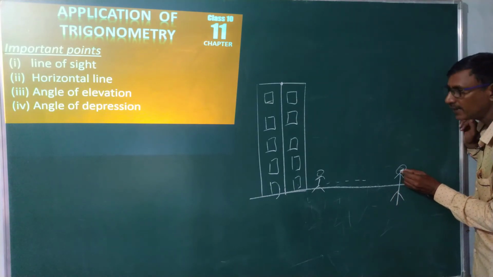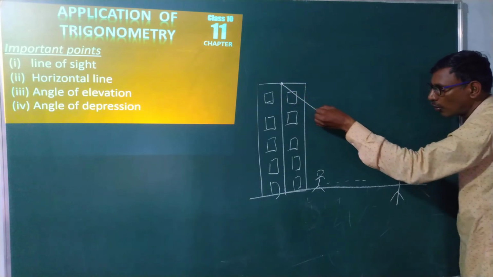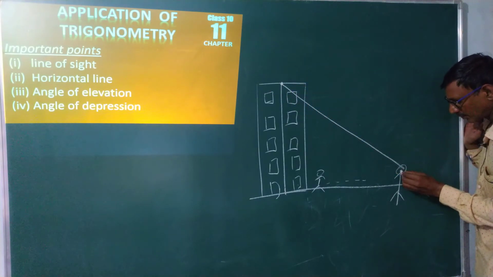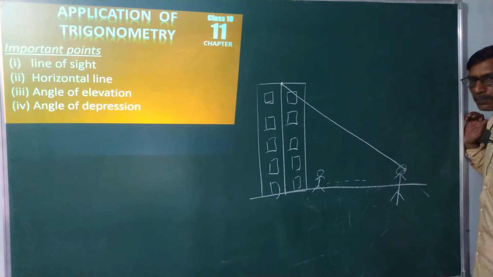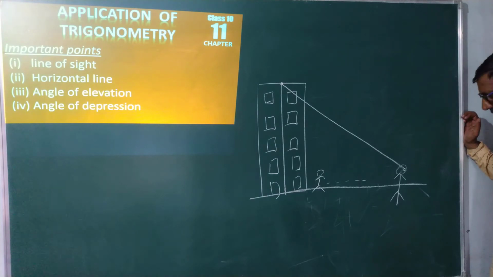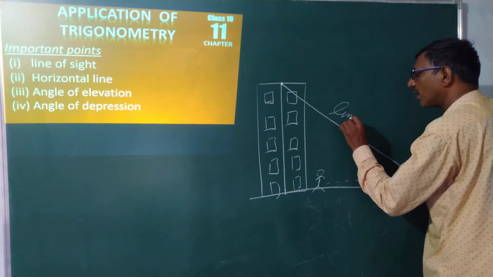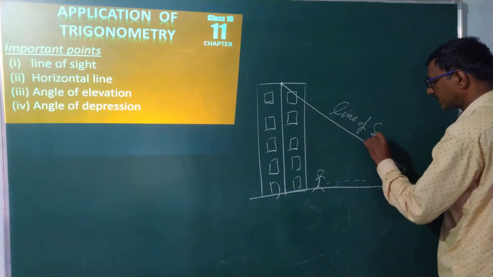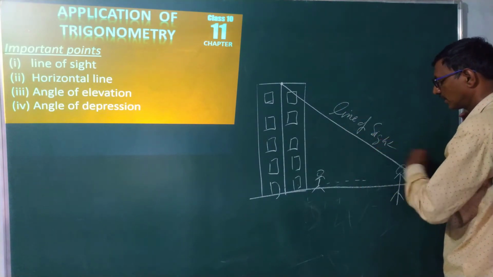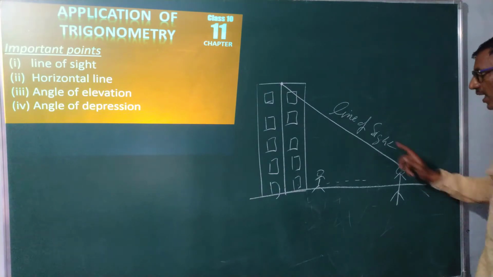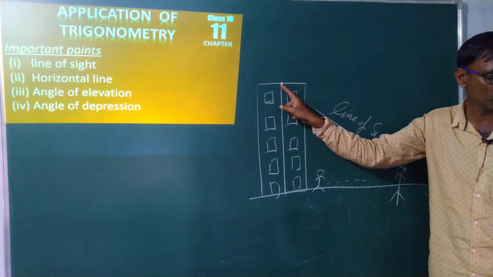This is my eye. I am observing the topmost point in the building. This is technically called the line of sight, the imaginary line from the topmost point to the eye.